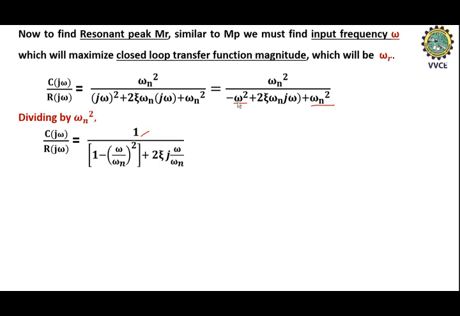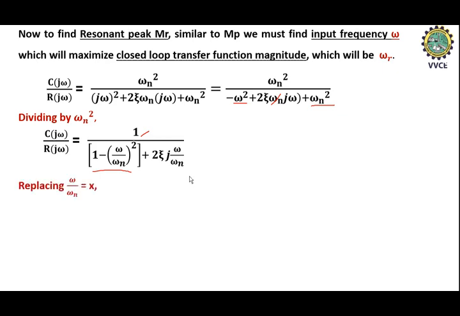So 1 minus (omega by omega n) square, this is the first term, and the remaining values are 2 zeta omega n into omega divided by omega n square. So one omega n will get cancelled with omega n square. So the remaining values are omega by omega n. So this is the remaining expression.